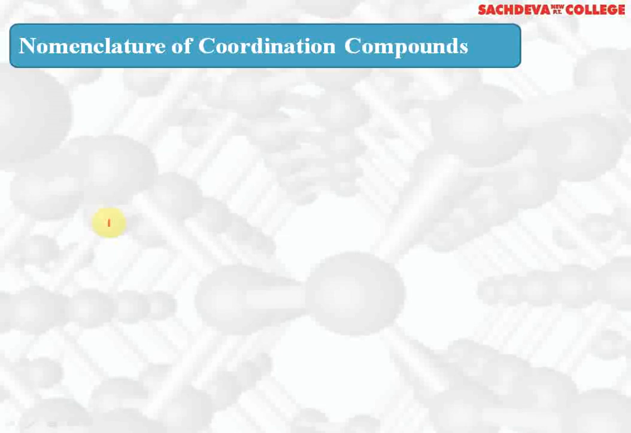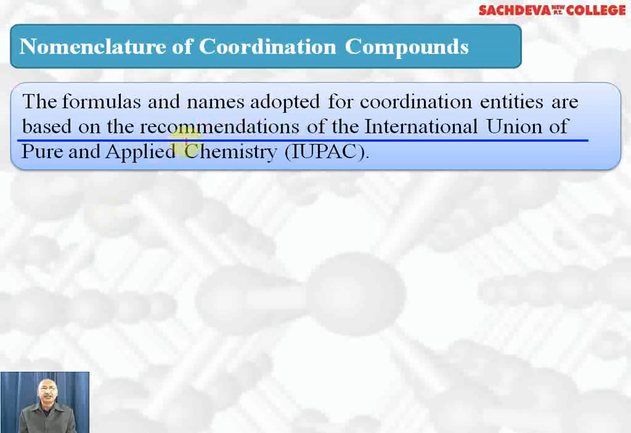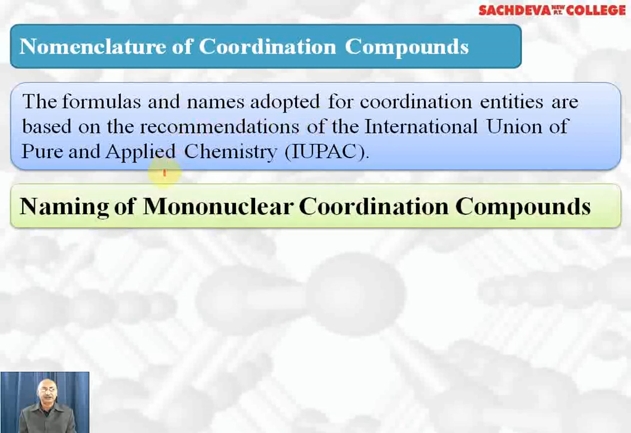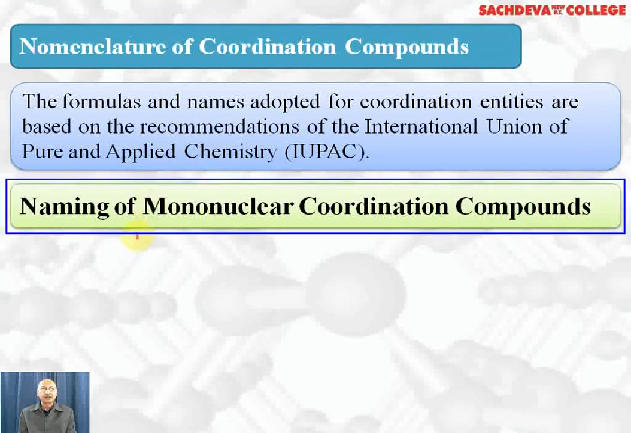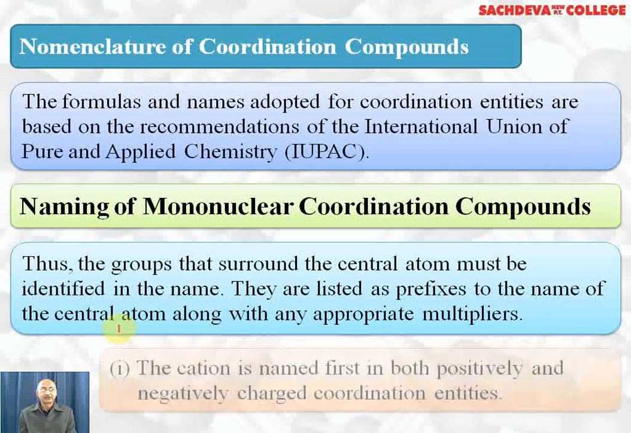Let's start with nomenclature of coordination compounds. The formulas and names adopted by coordination entities are based on recommendations of the International Union of Pure and Applied Chemistry, that is IUPAC. Naming of mononuclear coordination compounds: the groups that surround the central metal atom must be identified in the name. They are listed as prefix to the name of the central atom along with any appropriate multipliers.